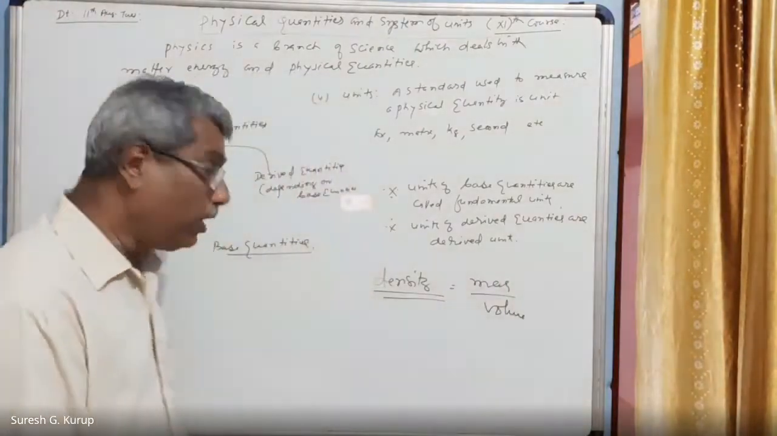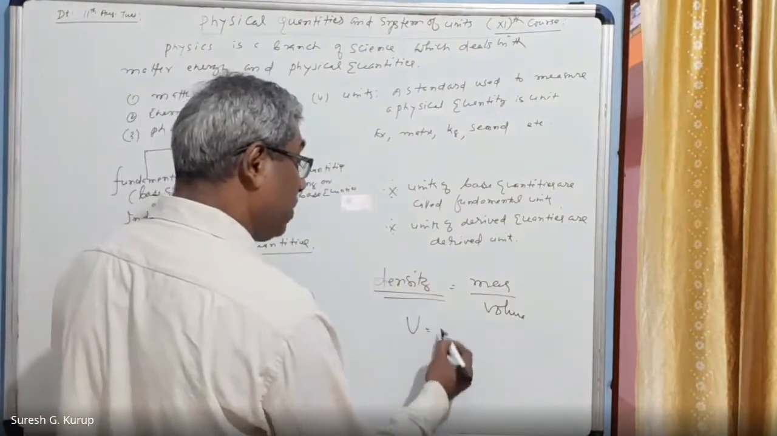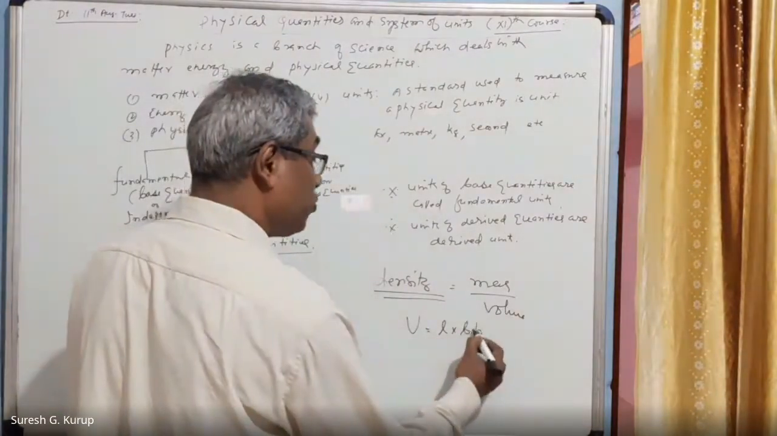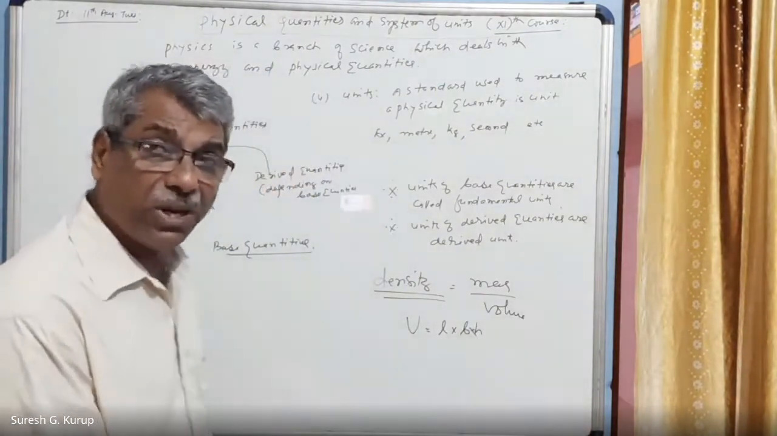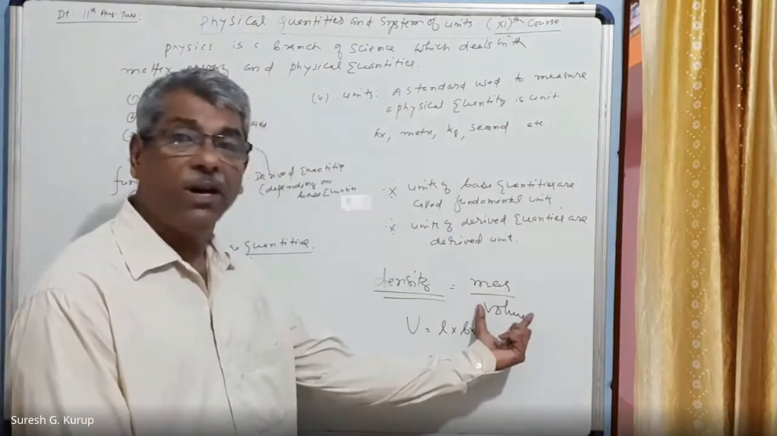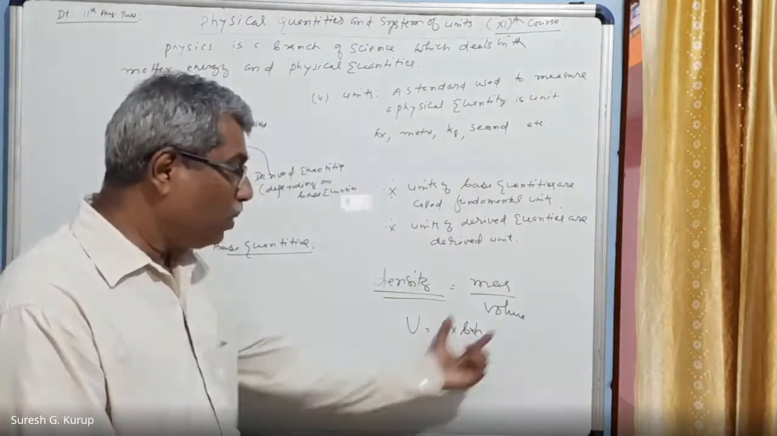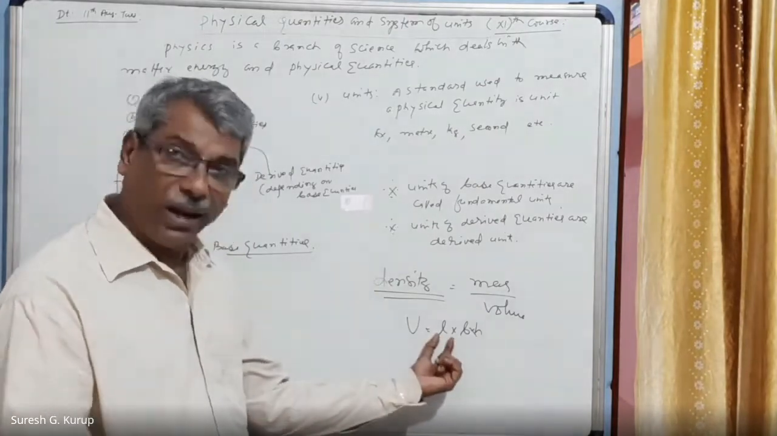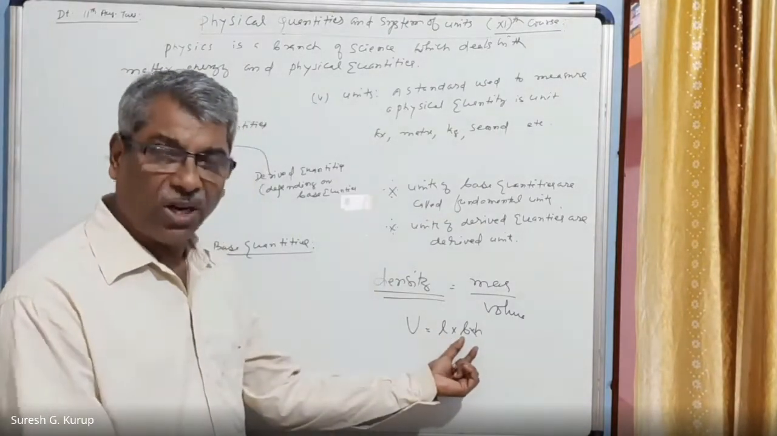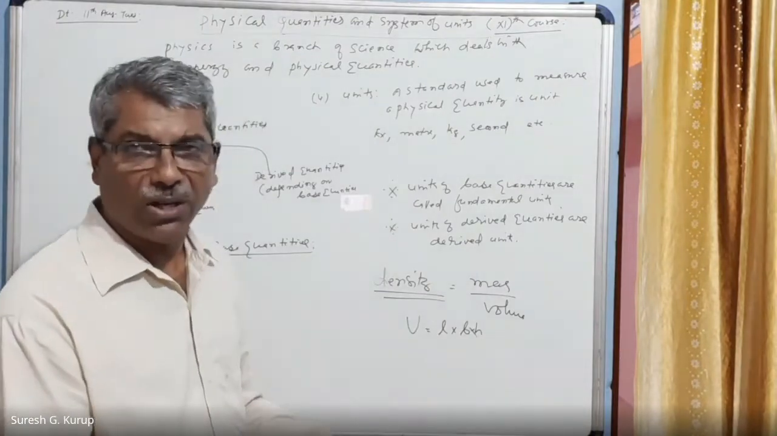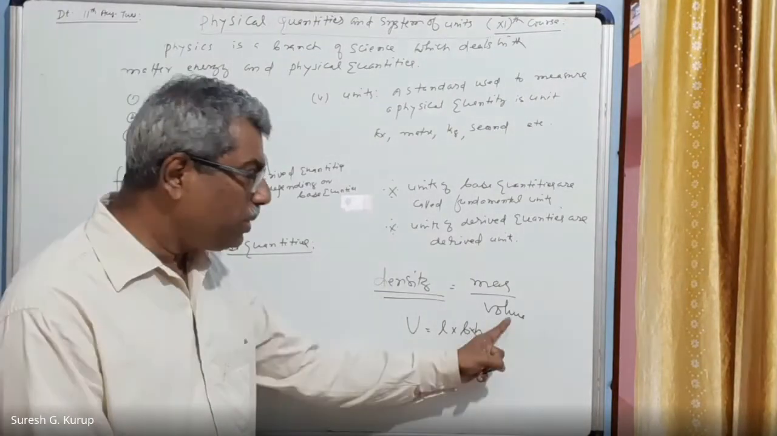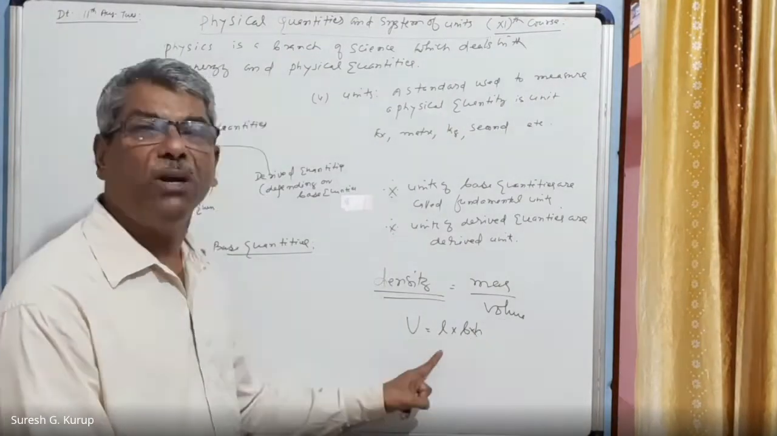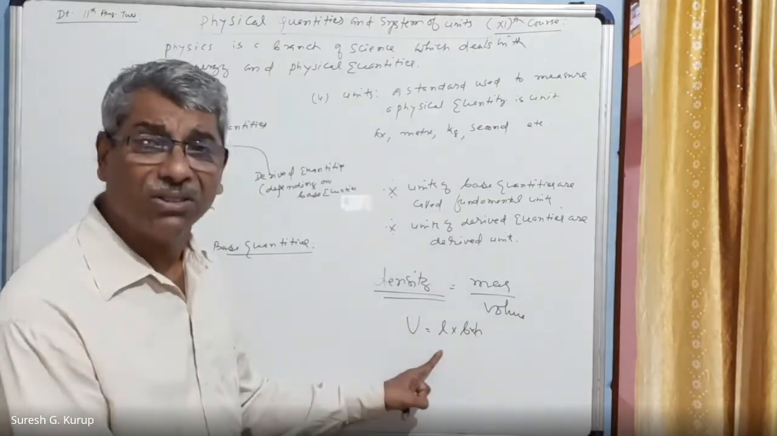Right? What is volume then? Volume is equal to L into B into H. So volume itself is a derived quantity. Why? Because volume depends on length, breadth, and height. What is length? Length only. What is breadth? Breadth also length only. What is height? Height also length only. So volume is represented in terms of fundamental quantities.